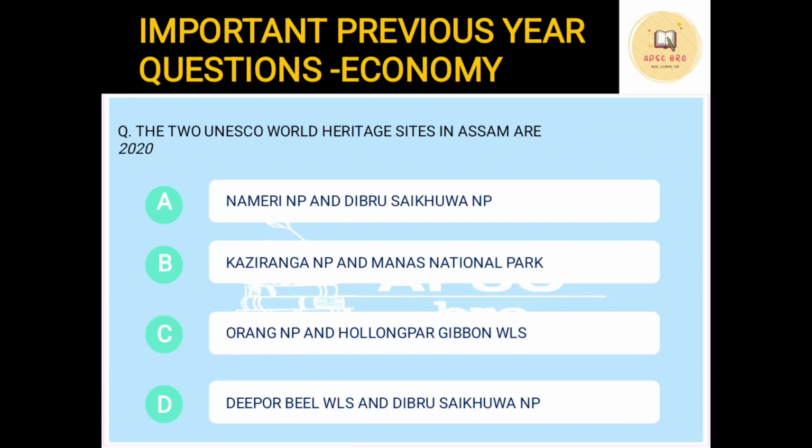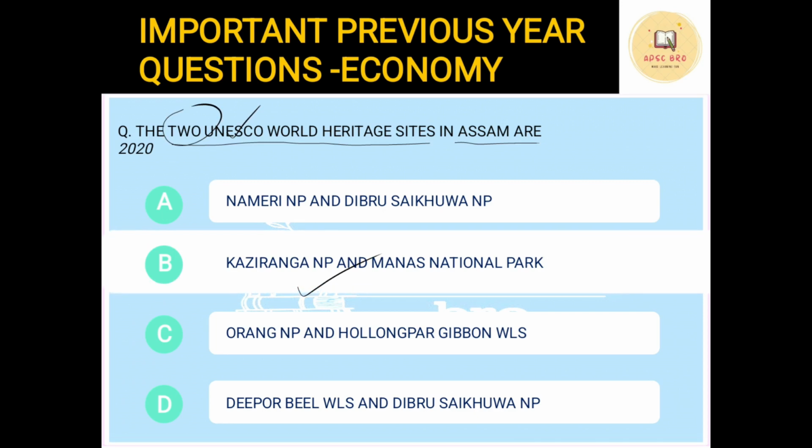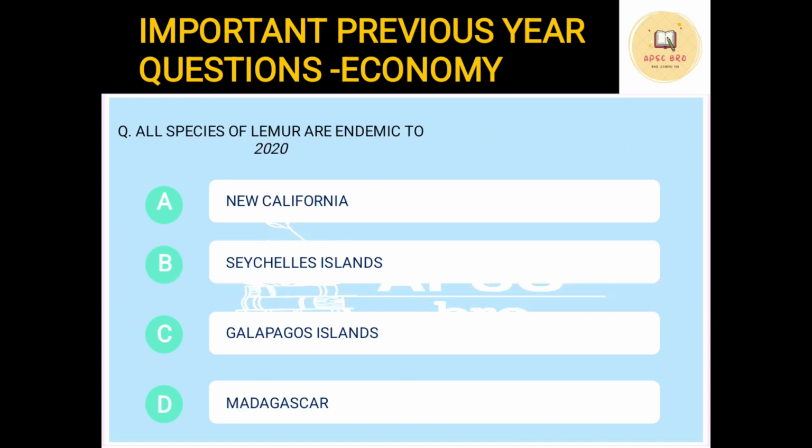Next, the two UNESCO World Heritage Sites in Assam. First thing, World Heritage Sites are designated by UNESCO. That is one question. How many World Heritage Sites are there in Assam? Two. What are those? These are Kaziranga National Park and the Manas National Park. So this is a very important question.